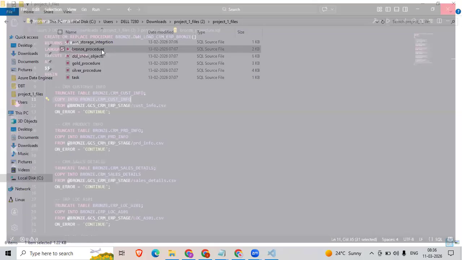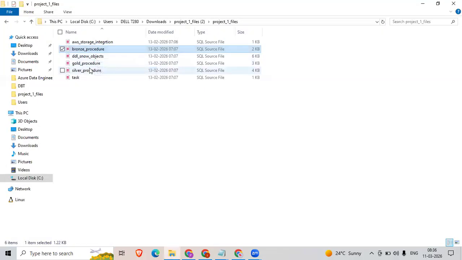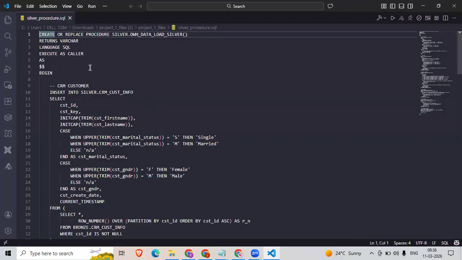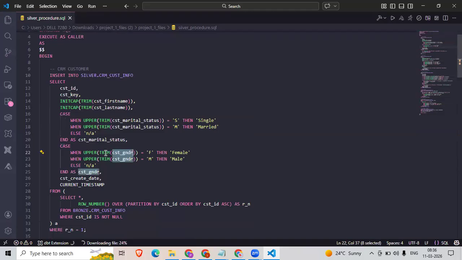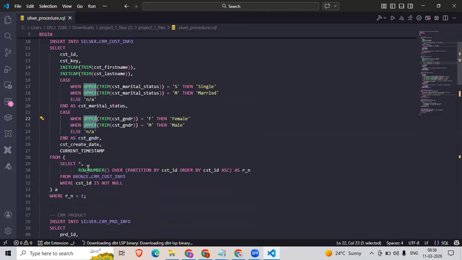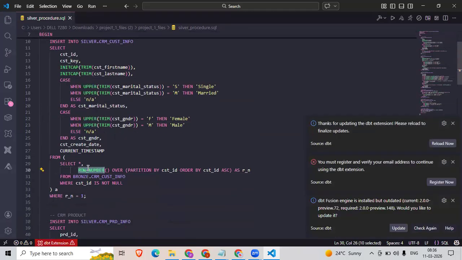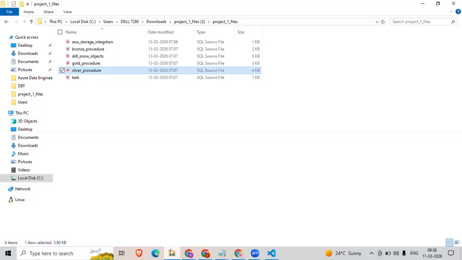Next, in the silver, I do data cleaning. Data cleaning means removing the errors, removing the empty spaces, all those things by using functions. If you see here, I have the data mapping by using case. I have removed the paddings by using trim, and I'm maintaining everything in proper case, like upper case, while storing the data. And I have used row number to remove the duplicates. Here I have written where rn equal to 1.